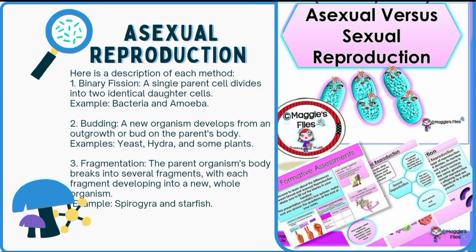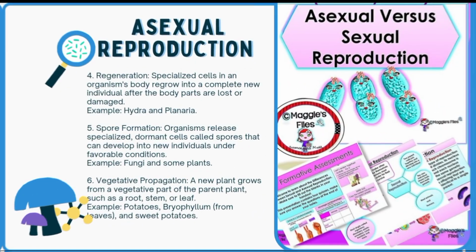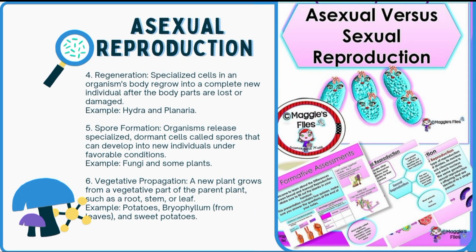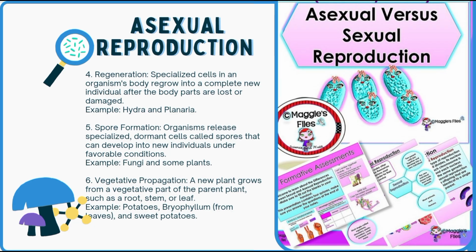Number 3, fragmentation. The parent organism's body breaks into several fragments, with each fragment developing into a new, whole organism. Example, Spirogyra and starfish. Number 4. Regeneration. Specialized cells in an organism's body regrow into a complete new individual after body parts are lost or damaged. Example, Hydra and Planaria.